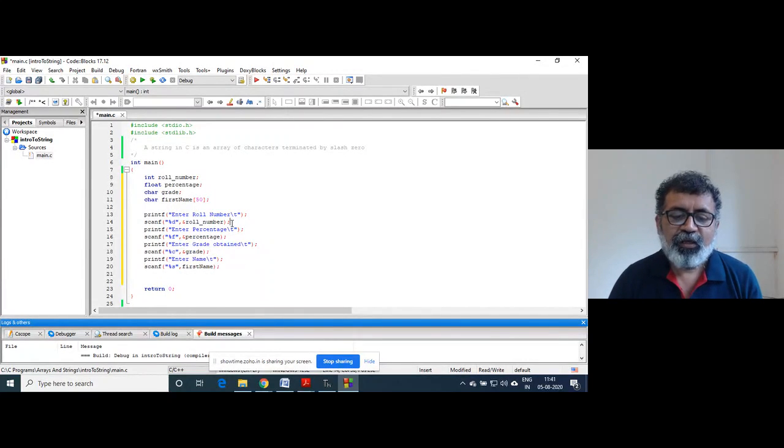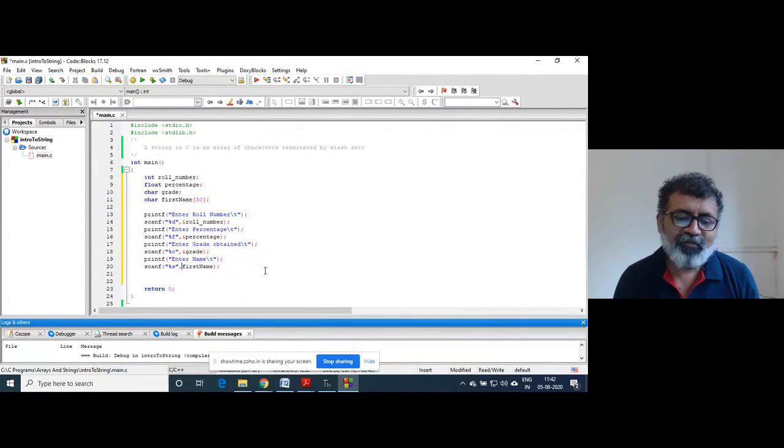So when you enter an integer, we are telling the compiler to store the integer received from the keyboard at the address of roll number. Store percentage received from the keyboard at the address of variable percentage. Store input from the user at the address of variable grade.